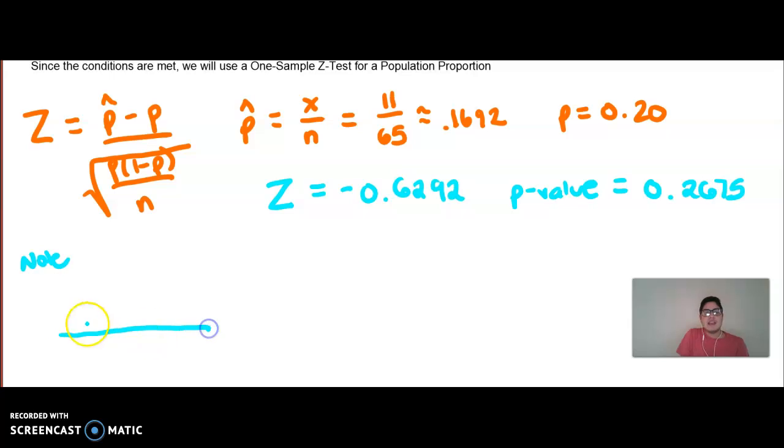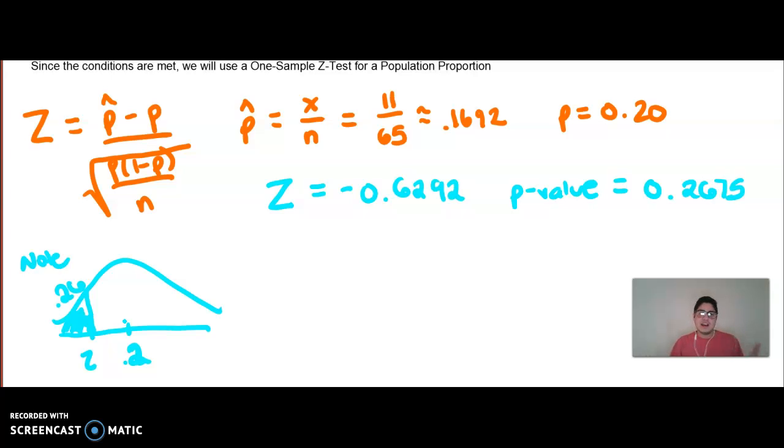Essentially what we're saying is if we have this distribution from this population, centered at 0.2, and we have our z statistic here of negative 0.6292. Since I'm saying it's less than, this area here is about 26% of the time due to sampling variability. We're going to get a result this extreme, if not more extreme. So that's just sampling variability. We don't really have any evidence that this is a rare result. It's actually a very common outcome.